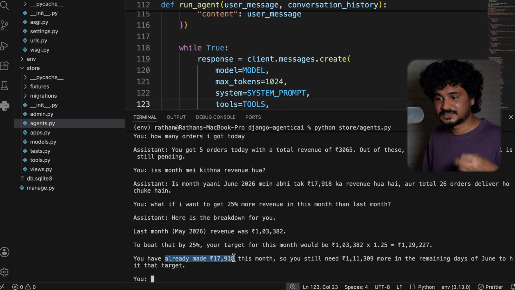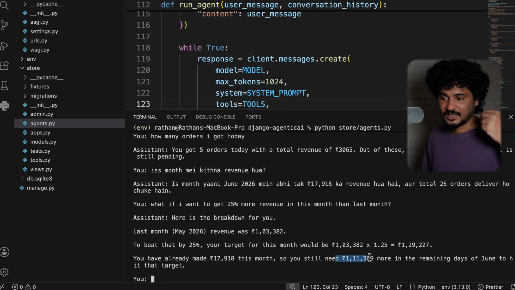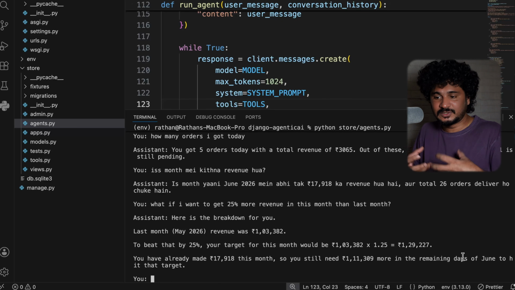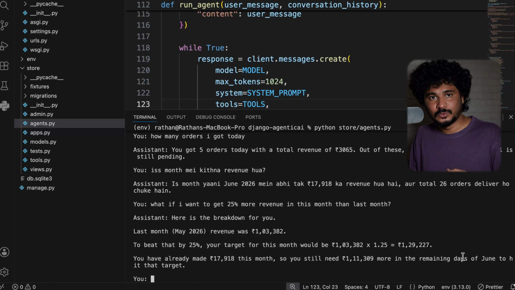You have already made 17,000 this month, so you still need 1 lakh 11,000 something more in the remaining days of June to hit that target. Okay, so this is a very good insight, right? So actually, this AI agent is working for you just like a supervisor or an assistant, someone who is working for him, right?